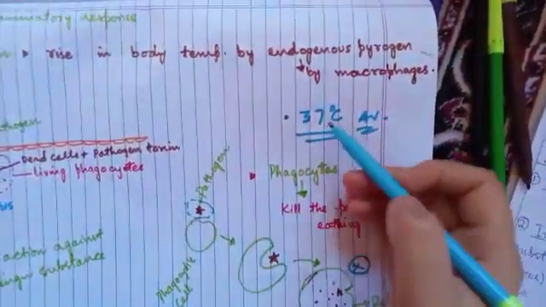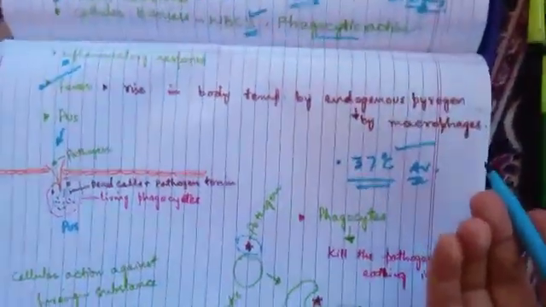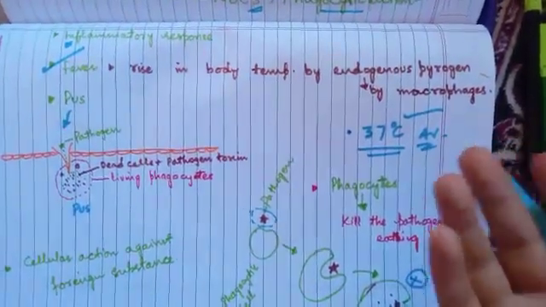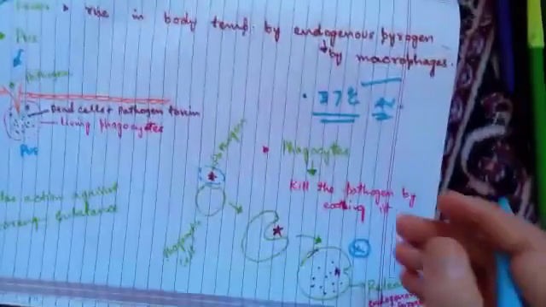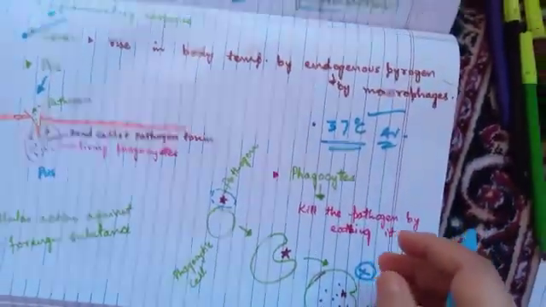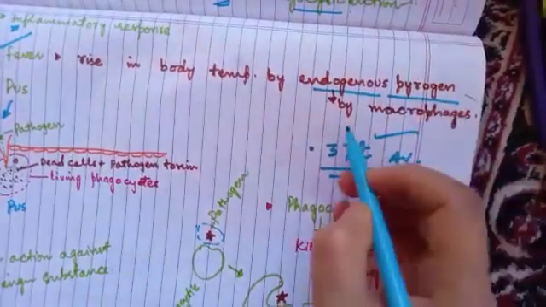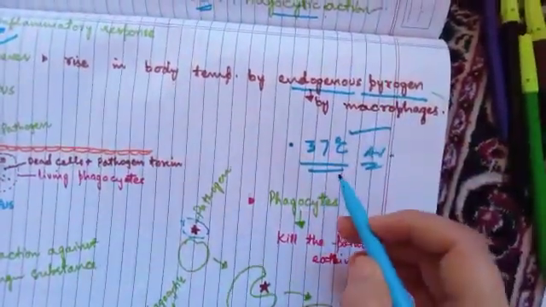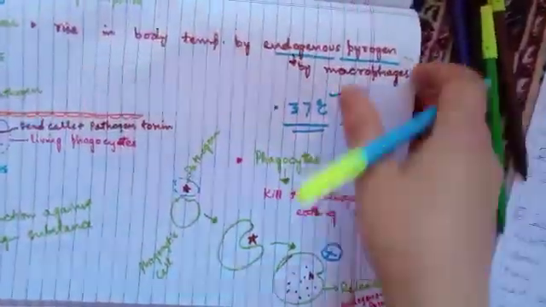When our body temperature is above this 37 degrees, that's called high fever. Now, how does this rise in temperature occur in our body? It occurs by an endogenous pyrogen. Endogenous pyrogen is the agent that is responsible for the rise of our body temperature.